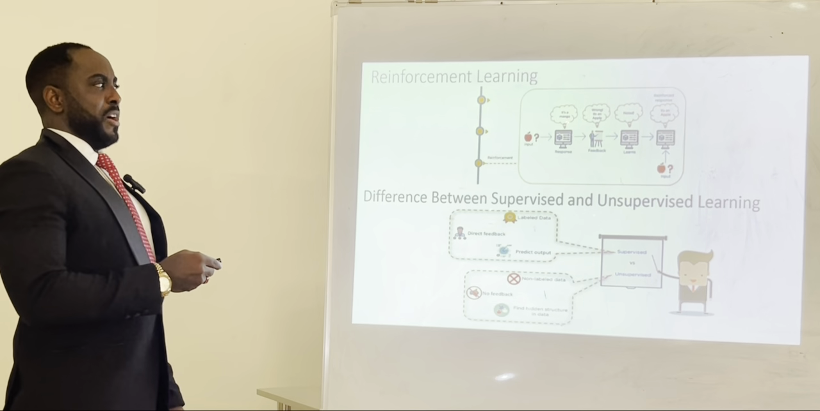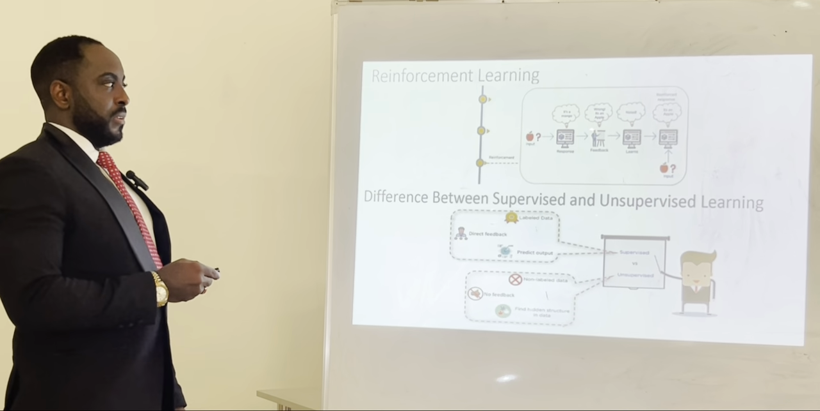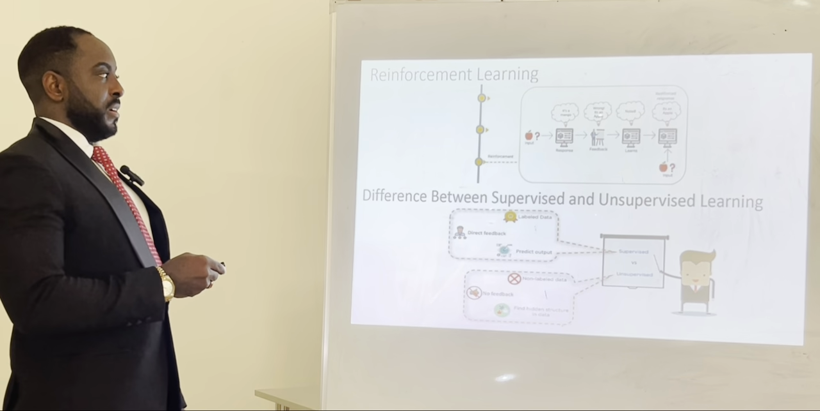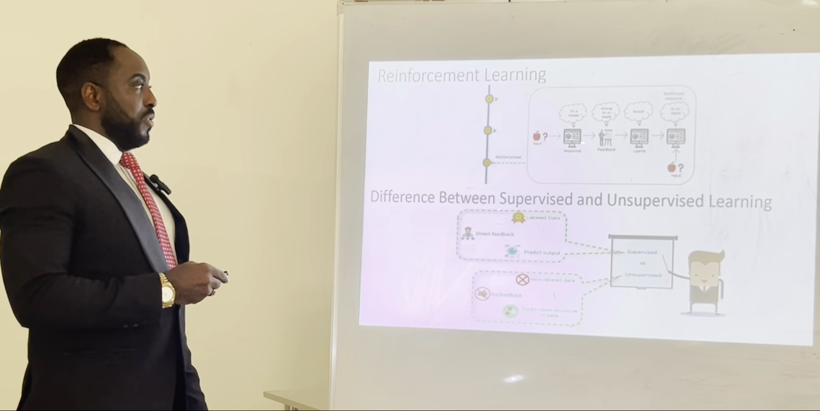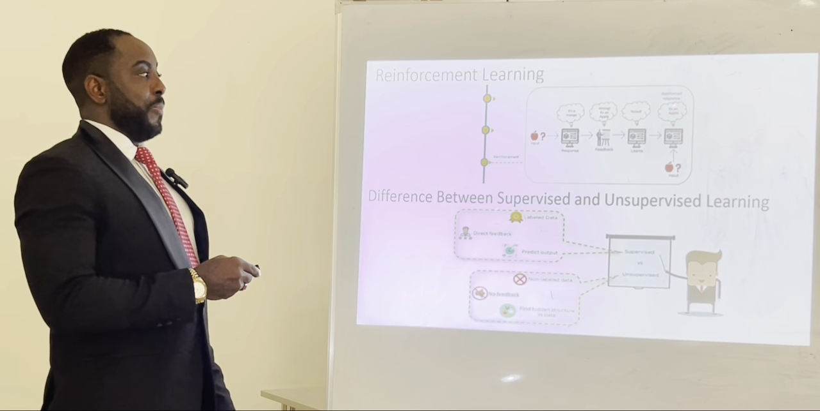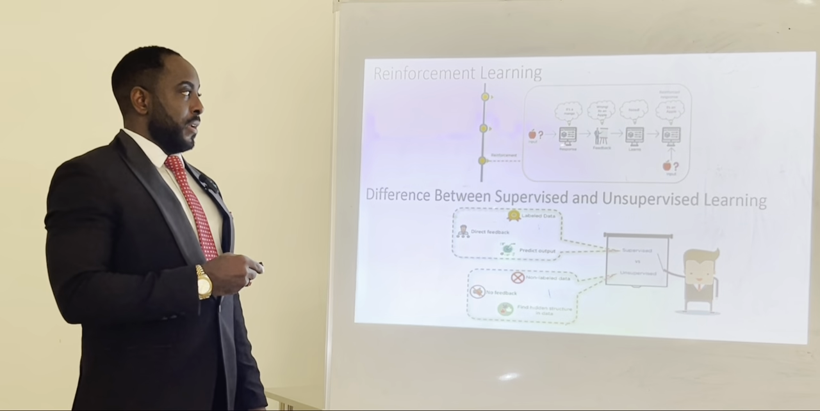So in reinforcement, I put an input. The input says, it's a mango. No. Then it's noted. Let's say it's cassava. No. Then it's noted. It's an apple. Yes. So it learns via experience.